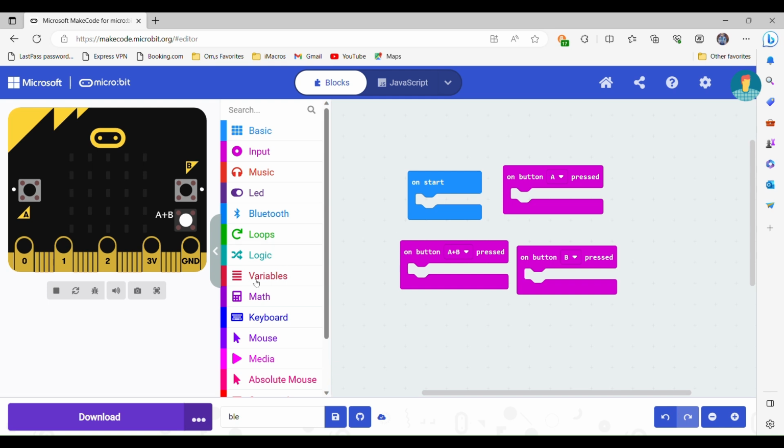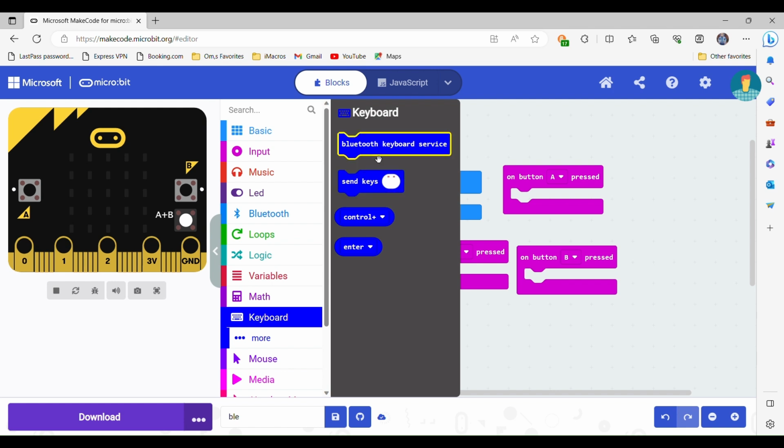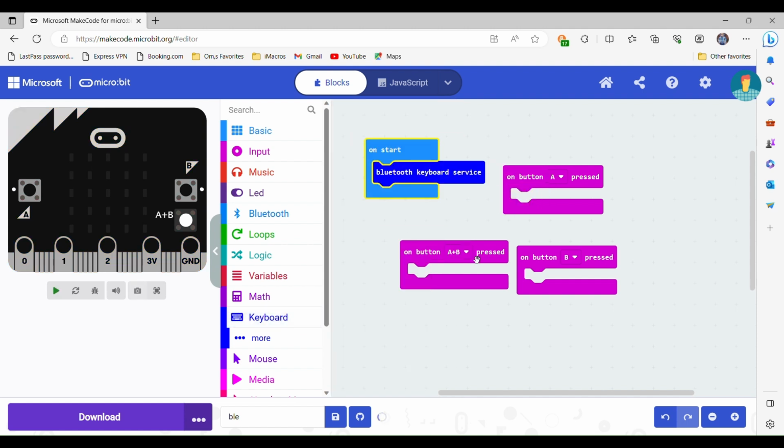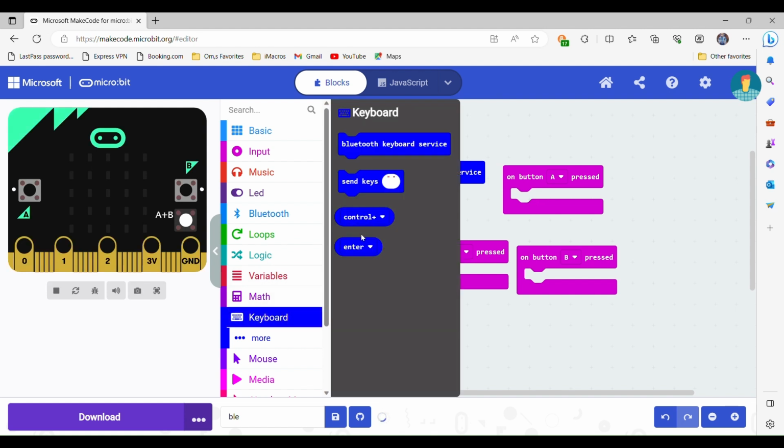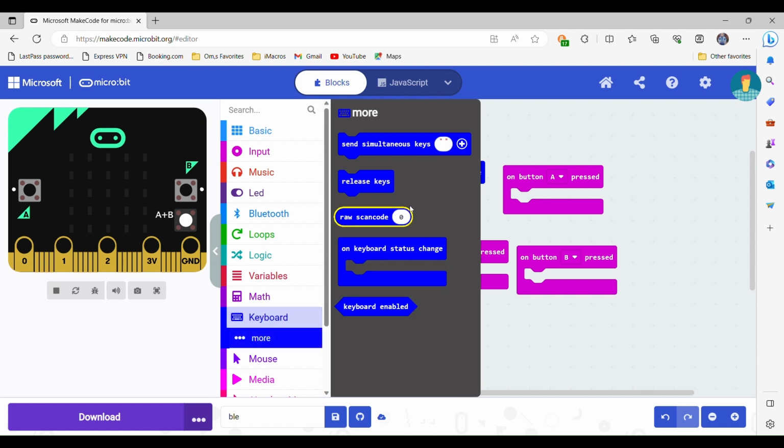Guys, today we are going to learn about the keyboard tab, like we learned about the mouse tab earlier in the previous episode. If you haven't watched that, go ahead and watch it. As a basic feature, there is the Bluetooth keyboard service on start. First of all, we can emulate HID attacks or something. I'll also tell you about that in this video.